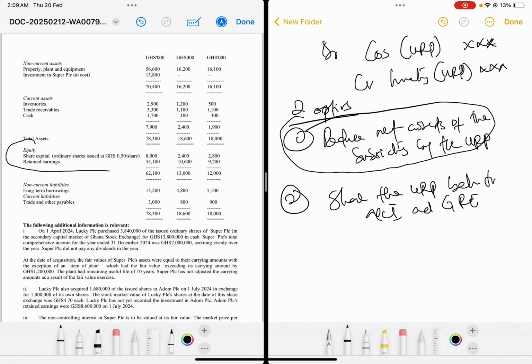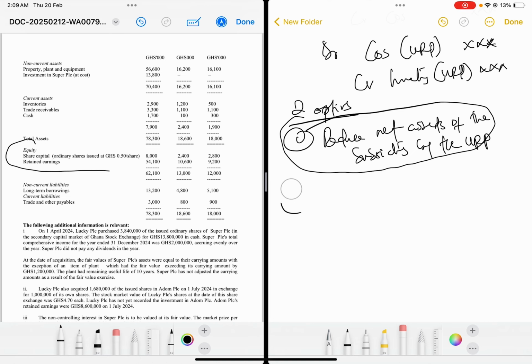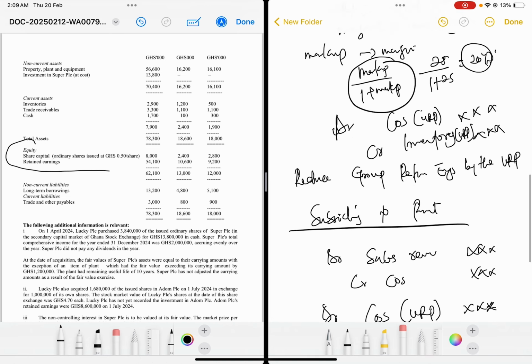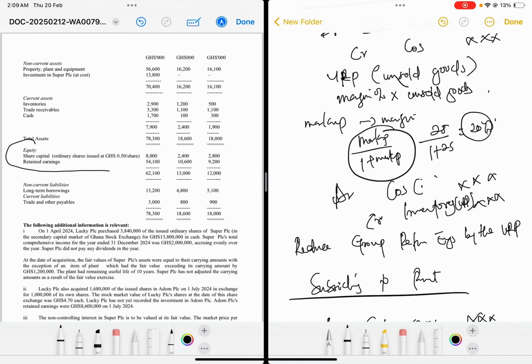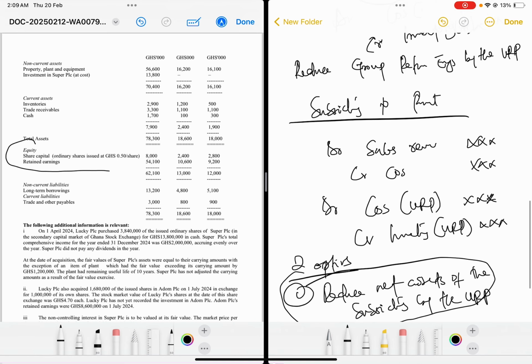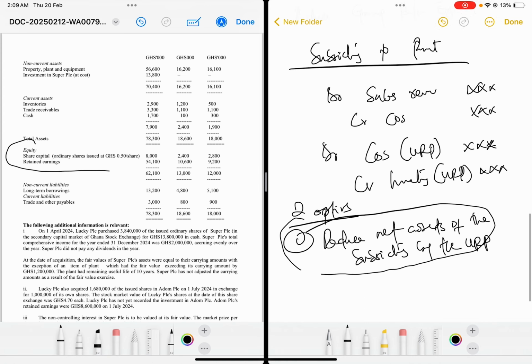So always, what we are saying is that if the intra-group sale is from parent to subsidiary, the entries that will be affected: debit sales revenue, credit cost of sales, debit cost of sales with the unrealized profit, credit inventory with what? The unrealized profit. Then you reduce group retained earnings. If from subsidiary to parent, debit sales revenue, credit cost of sales, debit cost of sales, credit inventory. Then you reduce net assets of the subsidiary.